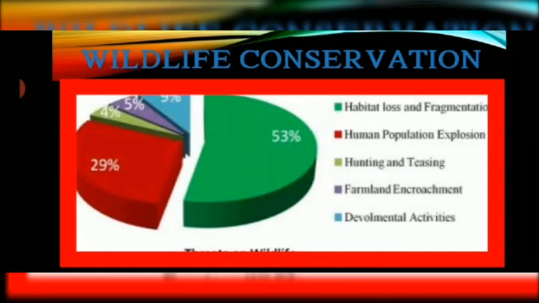Hunting and teasing is equally a large aspect due to which there is a loss of wildlife conservation in our country. Then farmland encroachment, meaning agricultural land, has also spoiled the wildlife, and developmental activities also contribute to the finishing of wildlife in the country.